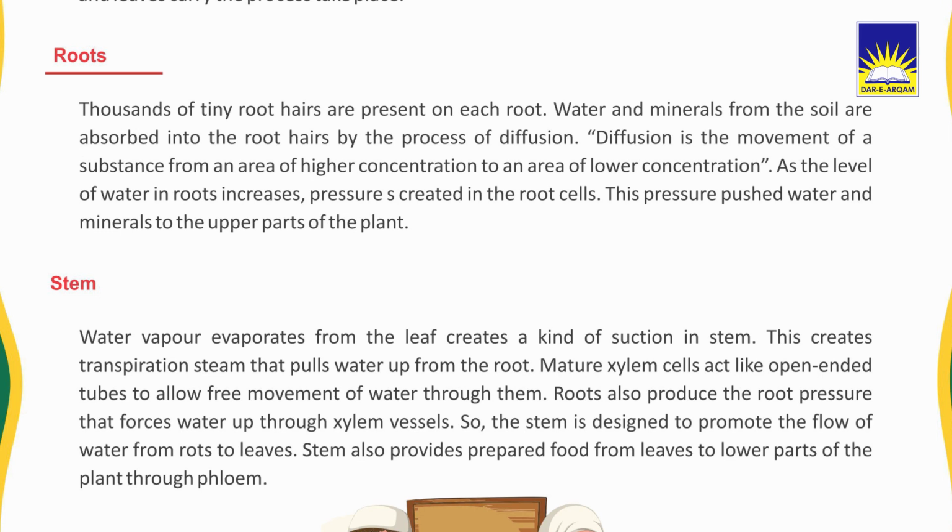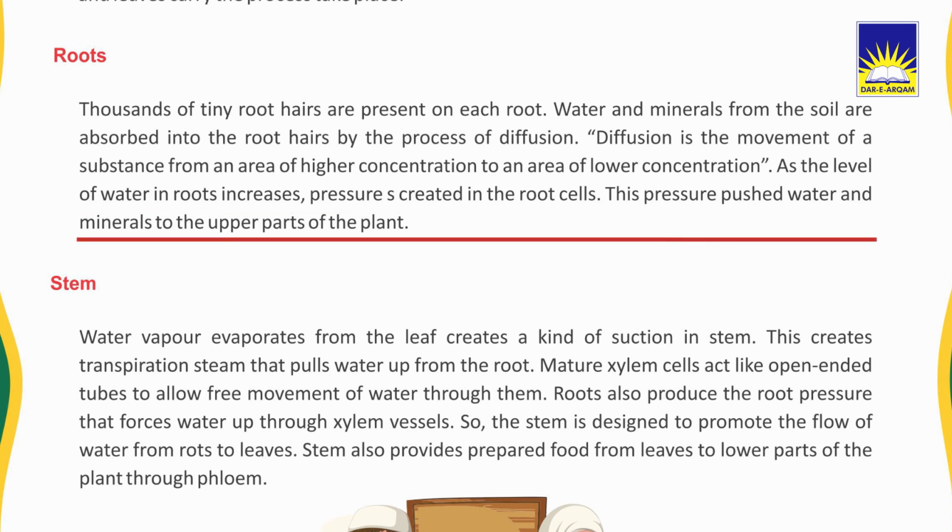First is roots. Thousands of tiny root hairs are present on each root. Water and minerals from the soil are absorbed into the root hairs by the process of diffusion. Diffusion is the movement of a substance from an area of higher concentration to an area of lower concentration. As the level of water in roots increases, pressure is created in the root cell. This pressure pushes water and minerals to the upper part of the plant.